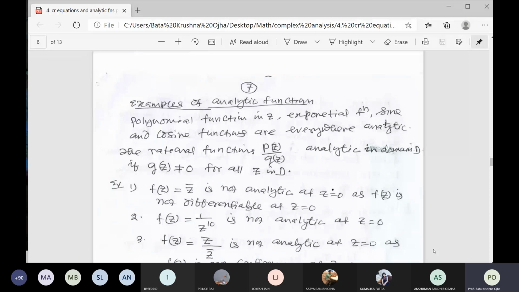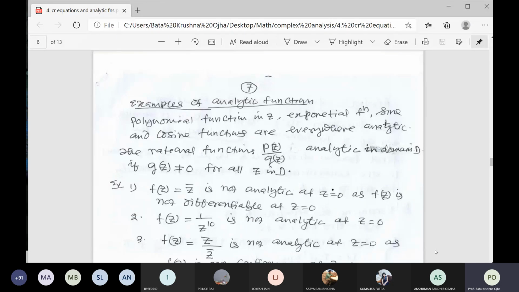Suppose I told you f(z) is equal to 1 by z. Is it analytic in the complex plane or not? How could we know whether the function is analytic or not? f(z) is equal to 1 by z, analytic everywhere? No. f(z) is equal to 1 by z is not analytic everywhere, because for z is equal to 0, the function is not defined.